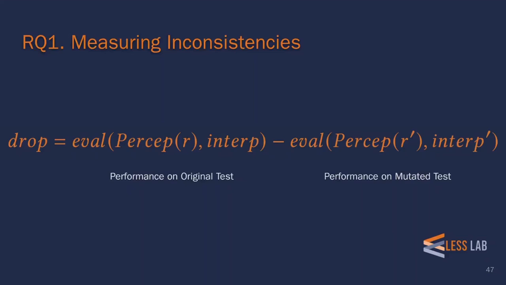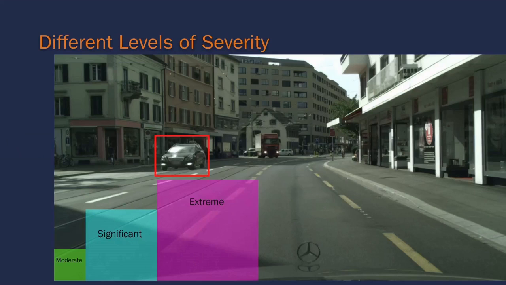Thus, we instead calculate this drop metric, which calculates the performance of the perception system on the original test case, and then subtracts the performance of the system on the mutated test case. Accordingly, any decrease in performance was directly caused by the mutation. We refer to these drops as inconsistencies in the performance. We examined 3 levels of increasing severity for the inconsistencies. A moderate inconsistency represents 1 to 5% of the image being misclassified, which is an area between the sizes of the green and cyan squares.